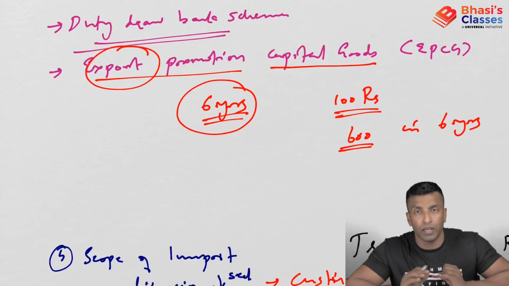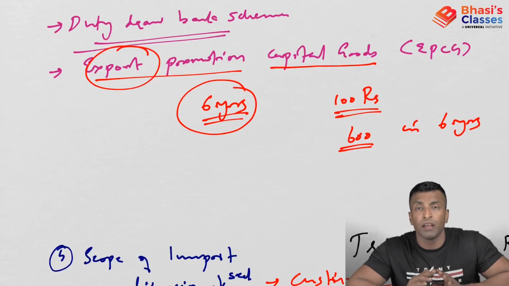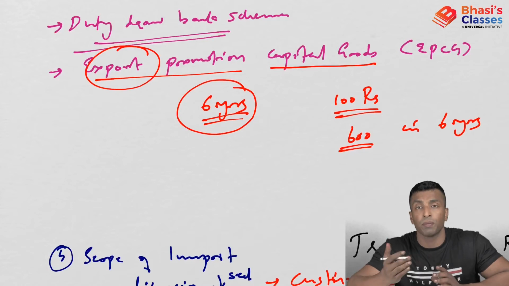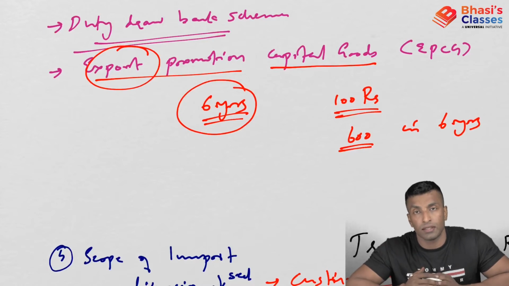So under EPCG you can import or domestically procure any capital goods, that means machinery, at a very low concessional rate of customs duty, and subject to certain condition. The condition is you have to export 6 times the duty saved in 6 years. That is the EPCG scheme.